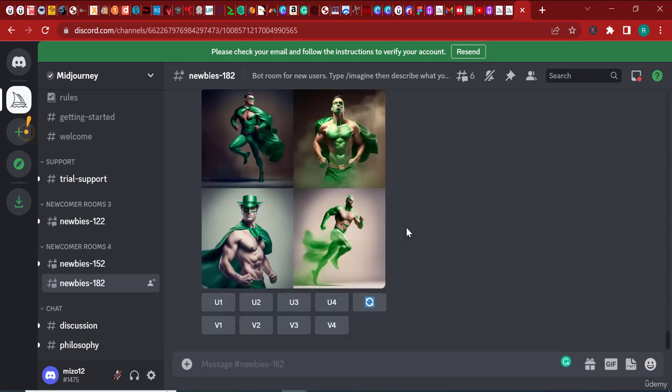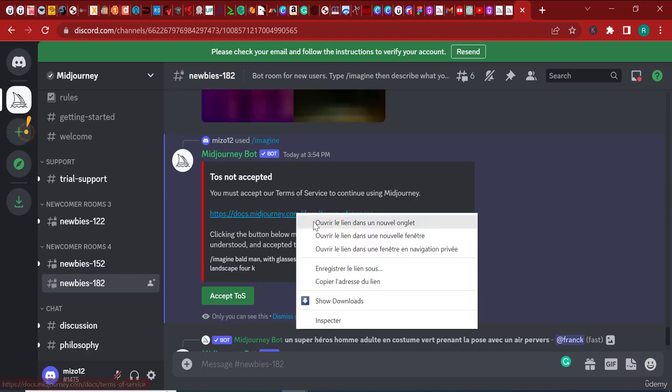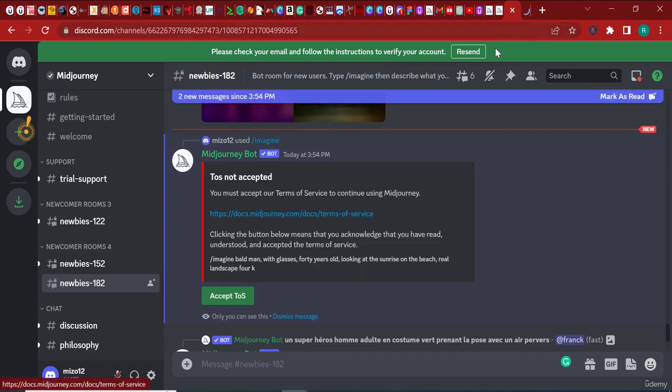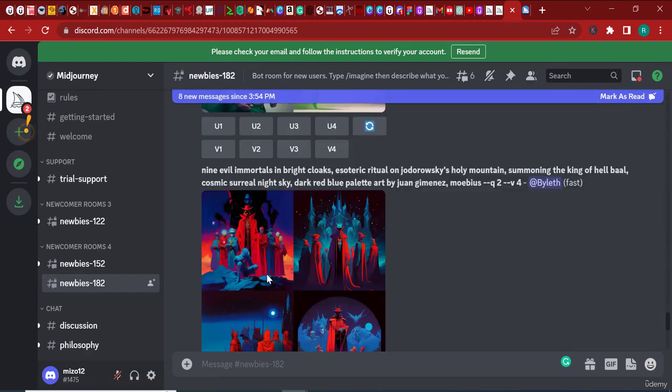And so now when I click enter, you can see here that you must accept the terms of service to continue using Midjourney. I'm going to open the terms of service because I need to read them out to you in the bonus lecture. If you're interested in more about the terms of service, in the bonus lecture I'm going to explain them to you, because this is important: you don't want to infringe copyright and you don't want to end up in a lawsuit. So here I'm just going to accept them outright because I know what the terms of service are.